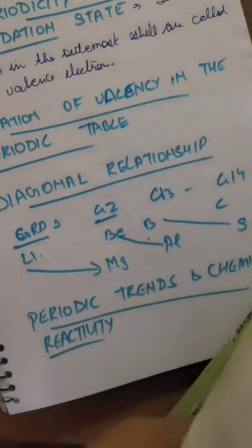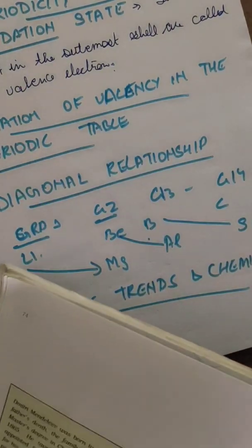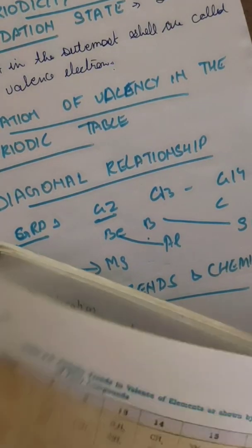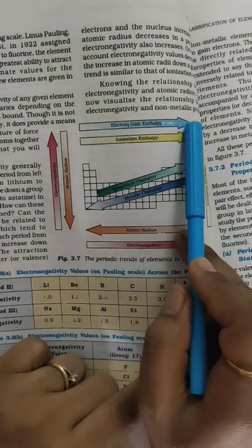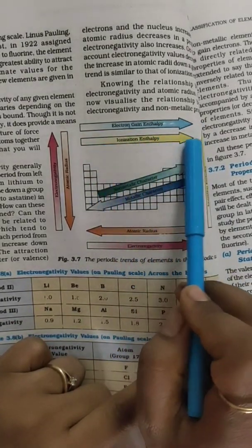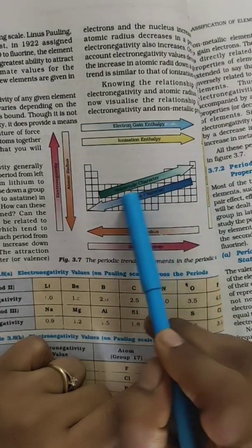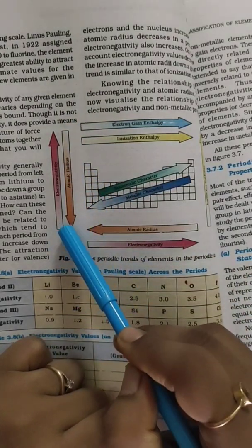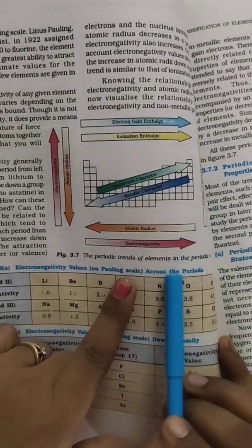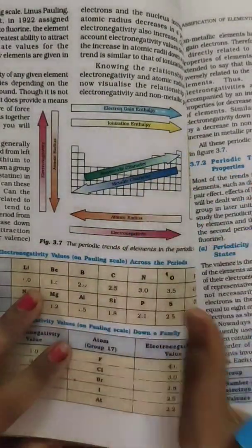So that's all in the chapter which we have discussed. This finishes the chapter, and this was the last topic. Here, electron gain enthalpy will increase as we move from left to right across the period. Ionization enthalpy will also increase. The non-metallic character will increase towards this side, and the metallic character towards this side. The atomic radius will decrease from left to right. Electronegativity will increase. This is a very helpful table, so you have to learn it. If you learn this, you will be able to find out all the things.